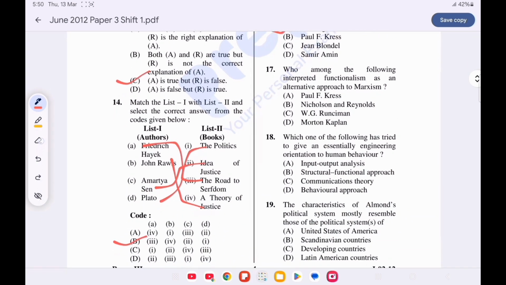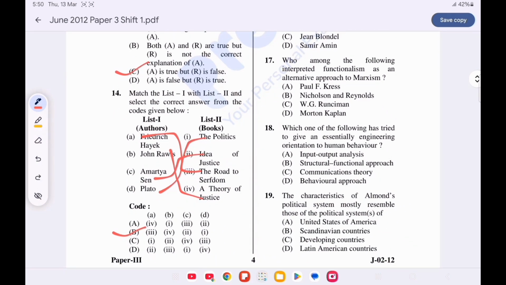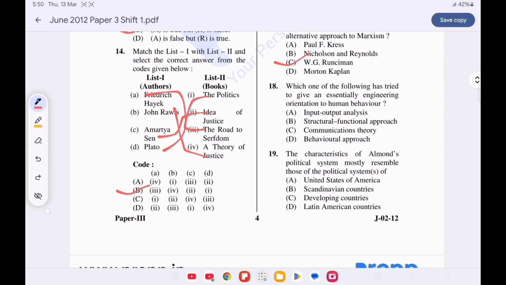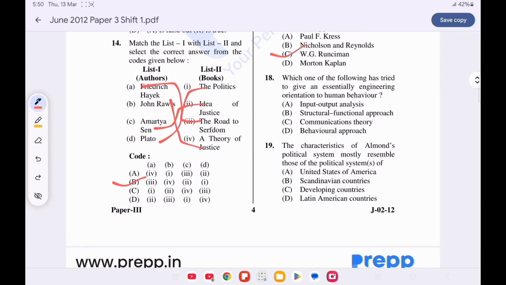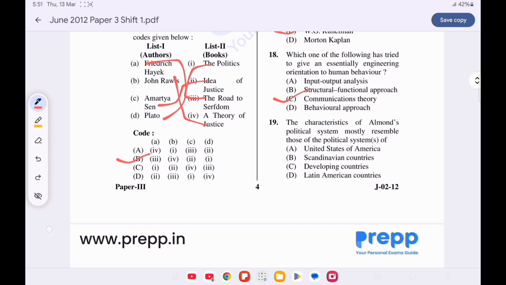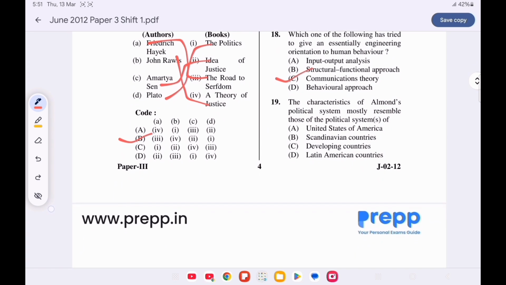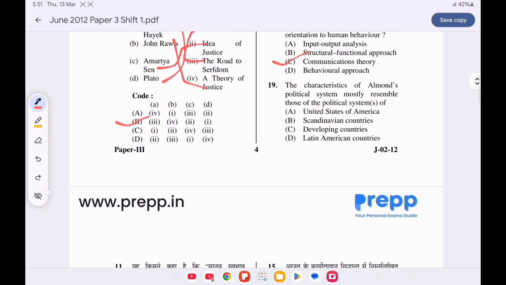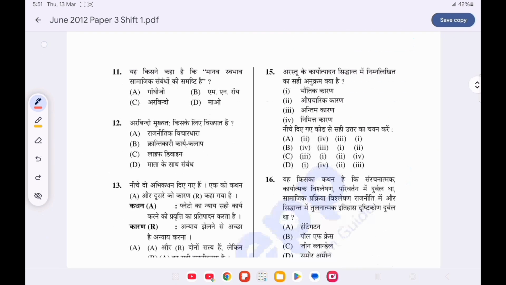Question number 17. Who among the following interpreted functionalism as an alternative approach to Marxism? Option C is correct. W.C. Runciman. Question number 18. Which one of the following has tried to give an essentially engineering orientation to human behavior? Option C is correct. Communication theory. Question number 19. The characteristics of Armand's political system mostly resembles those of the political systems of. Option A is correct. United States of America.